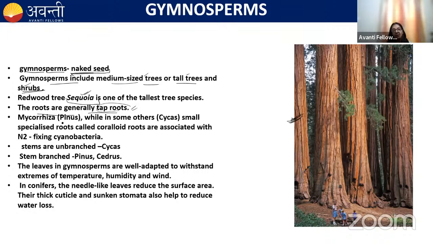In gymnosperm, we are going to study Pinus and Cycas. The roots of Pinus show a symbiotic association with fungi, and the association is known as mycorrhiza. Remember this. In Cycas, you will observe that the coralloid roots show a symbiotic association with cyanobacteria, which are nitrogen fixers, like Nostoc and Anabaena. Remember this, it's also important.